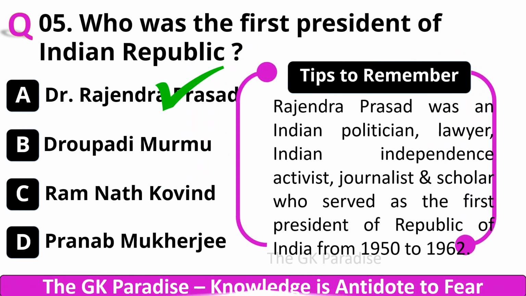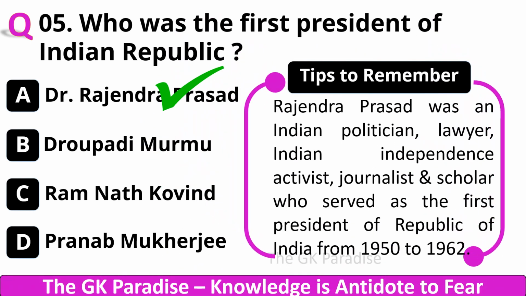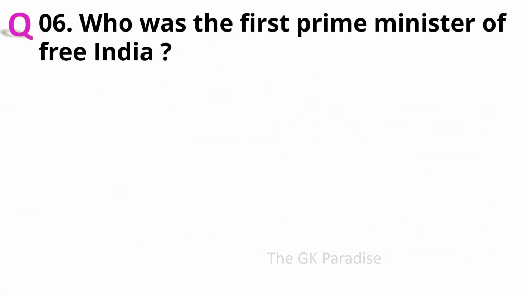Your correct answer is A. Dr. Rajendra Prasad. Rajendra Prasad was an Indian politician, lawyer, Indian independence activist, journalist and scholar who served as the first president of Republic of India from the year 1950 to 1962. Question number 6. Who was the first Prime Minister of Free India?